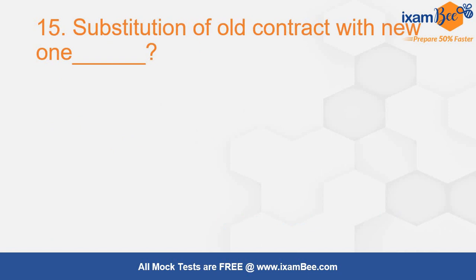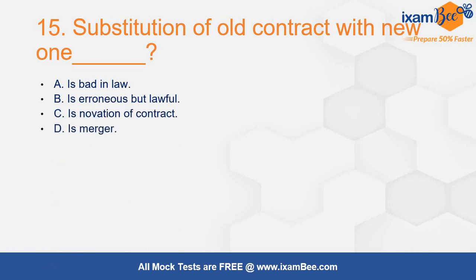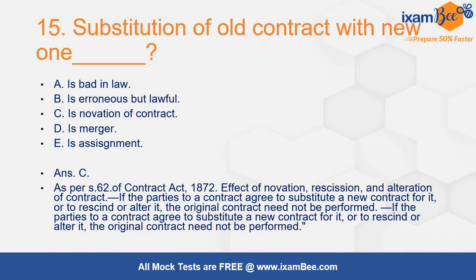Substitution of old contract with a new one. Very easy and a very commonly asked question, novation of contract is the answer for it, because it is substituting an old contract with a new one. Section 62 of the Contract Act discusses novation, rescission and alteration of contract.